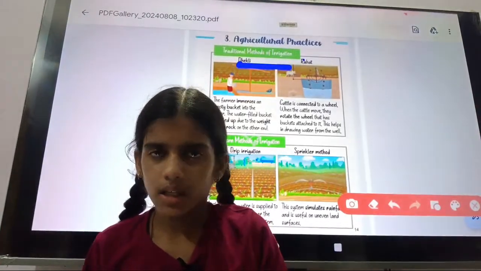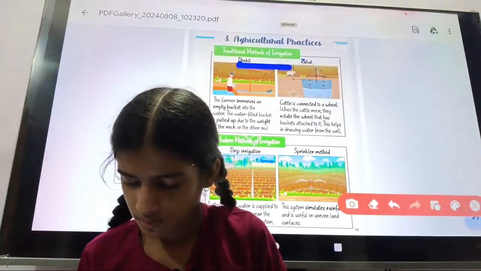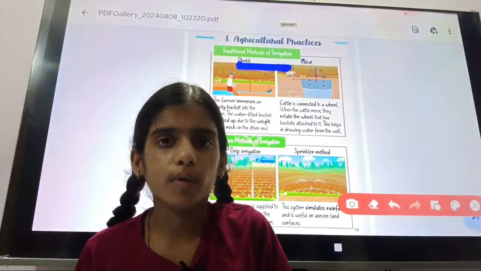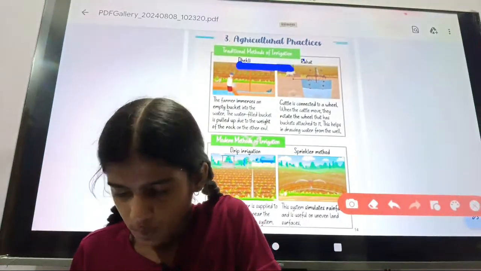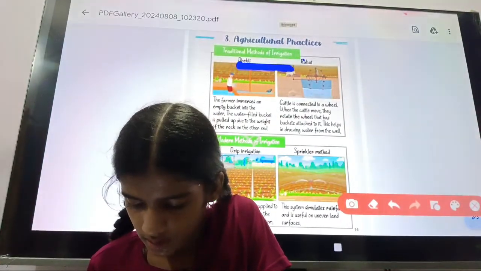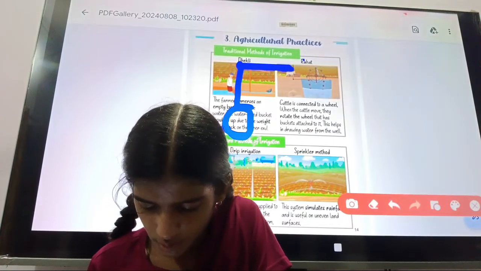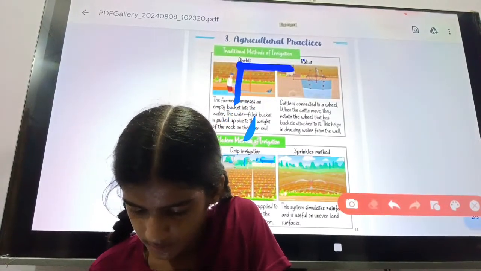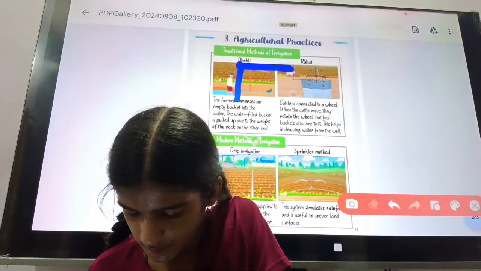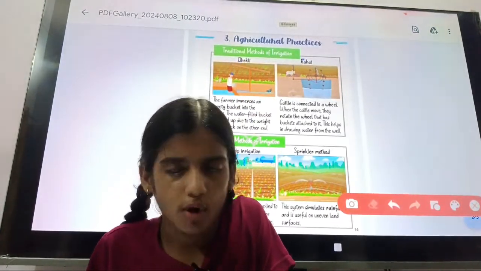The cattle is attached to the wheel, and when they are walking, the attached wheel will rotate. A bucket is attached to it. This helps in drawing water.